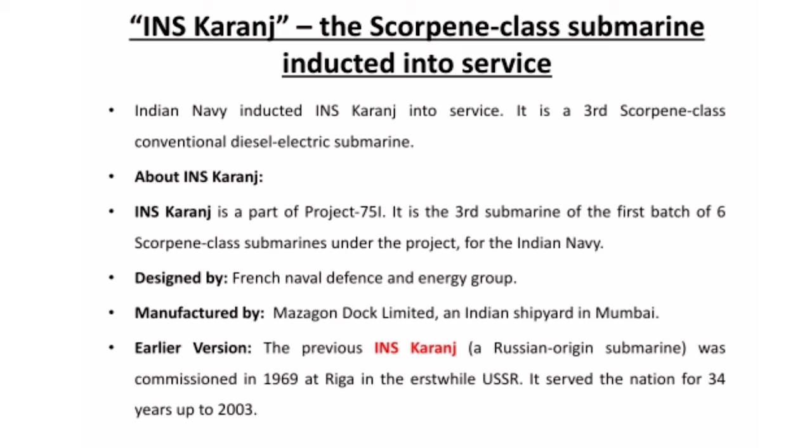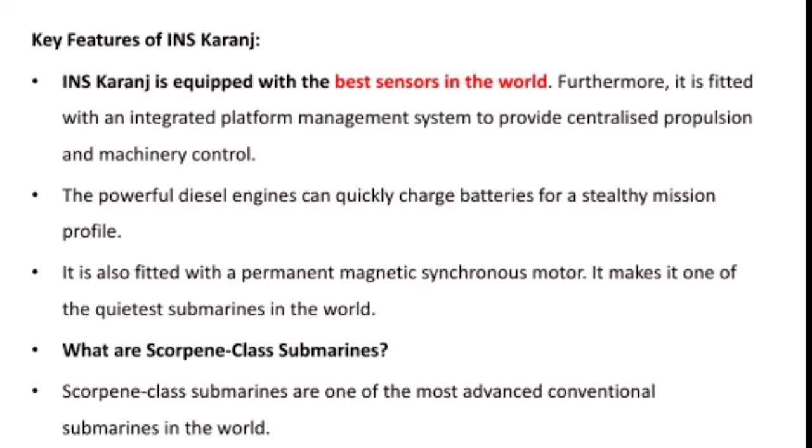The earlier version was INS Karanj. It was of Russian origin. So it is a Russian origin submarine. It was commissioned in 1969 at Riga in the erstwhile USSR, Union of Soviet Socialist Republics. It served the nation for 34 years up to 2003. Key features of INS Karanj.